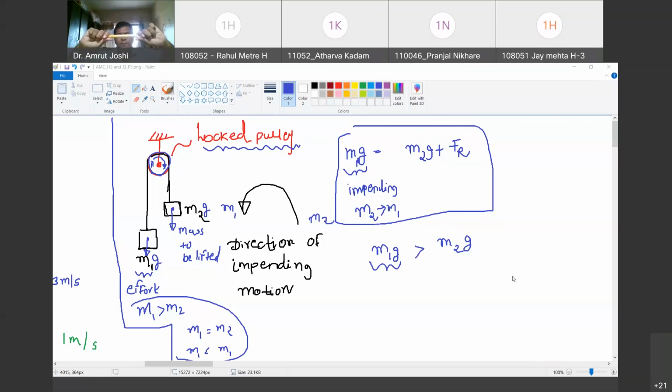Okay. Now just look at the object or a paintbrush that I am holding, and just looking at it, tell me whether I am applying tension or compression. बोलो क्या apply कर रहा हूँ? Tension. How do you know? There is no way. I can't decide. You cannot decipher whether I am applying tension or compression. When will you be able to know? कब पता चलेगा? बोलो. If I give a cut. There will be motion or deformation. Yes, so deformation cannot be seen by naked eye.